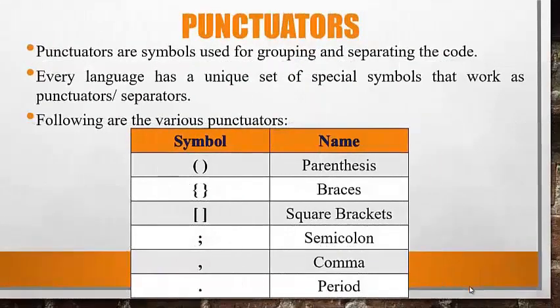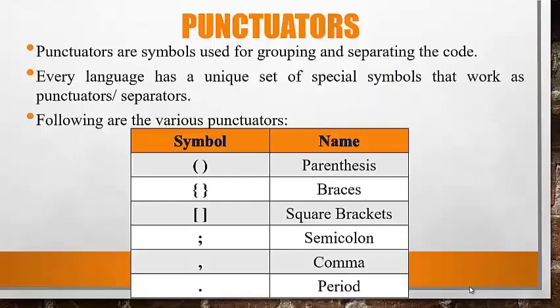Punctuators. Punctuators are symbols used for grouping and separating the code. Every language has a unique set of special symbols that work as punctuators or separators. Here are the various punctuators. Parentheses. Parentheses or round brackets are used to define methods. They are also used to define the precedence of operators in an expression. In addition to this, they are also used to define conditions in control structures.